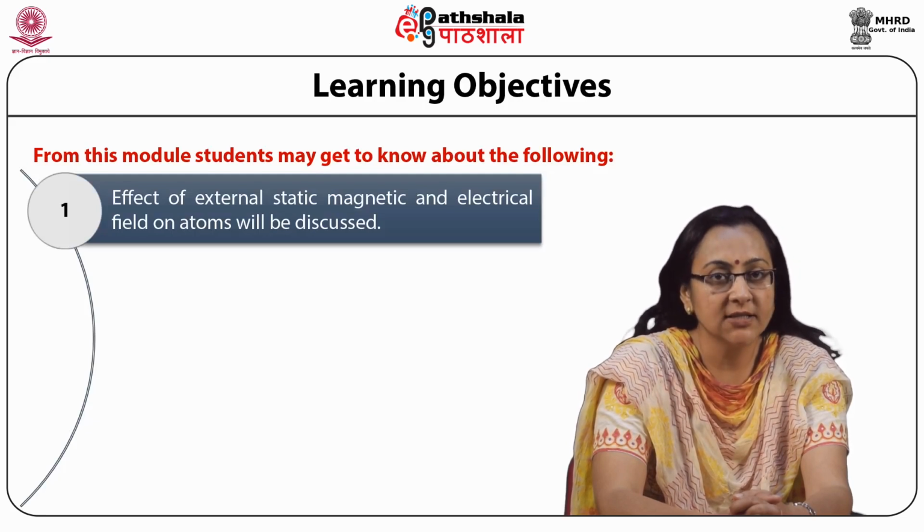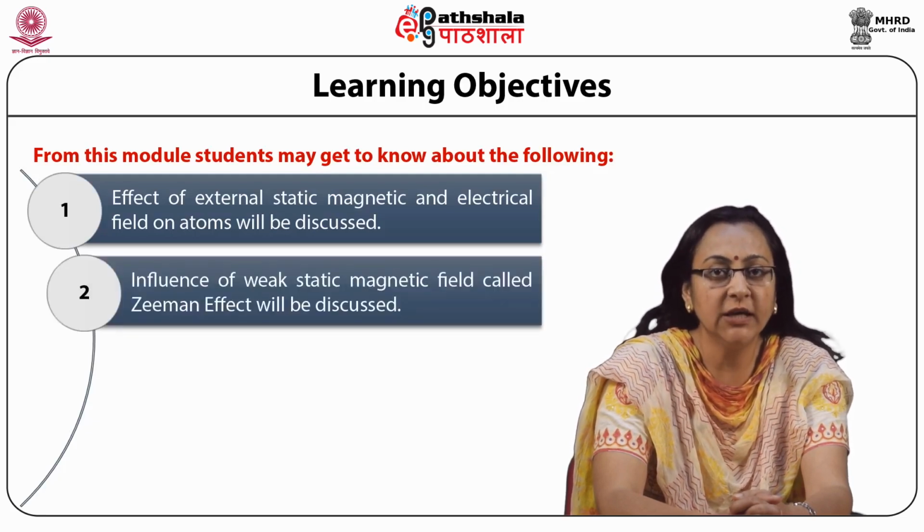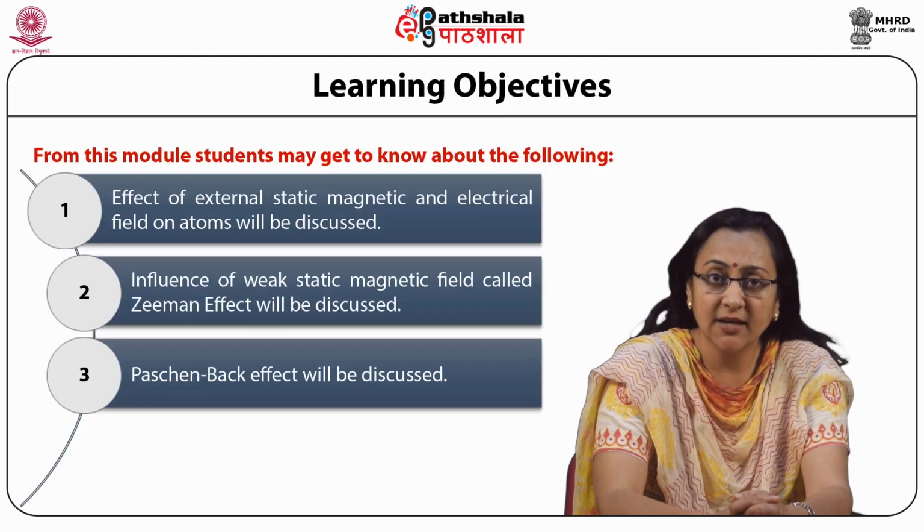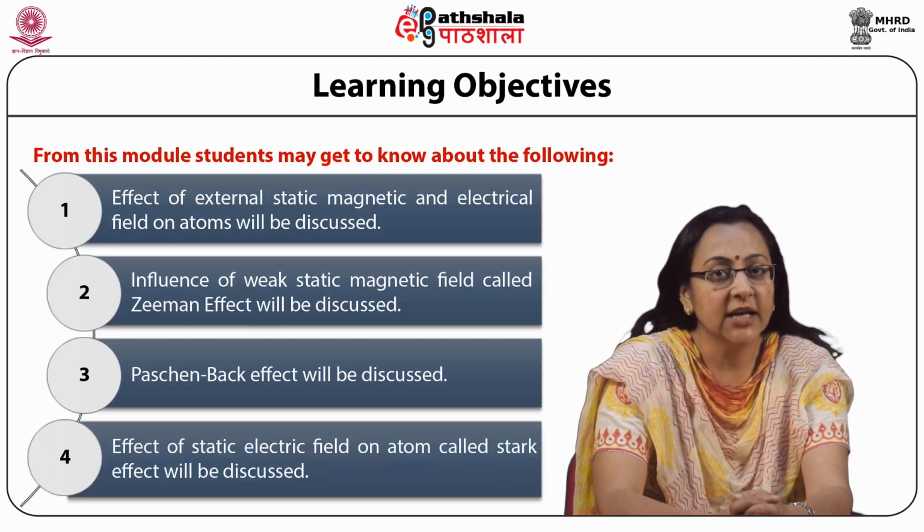We will be discussing the influence of a weak static magnetic field, called the Zeeman effect. The effect of a strong magnetic field on atoms, called the Paschen-Back effect, will also be discussed. The effect of static electric fields on atoms, called the Stark effect, will also be discussed. In this module, we consider the effect of external fields on atoms.